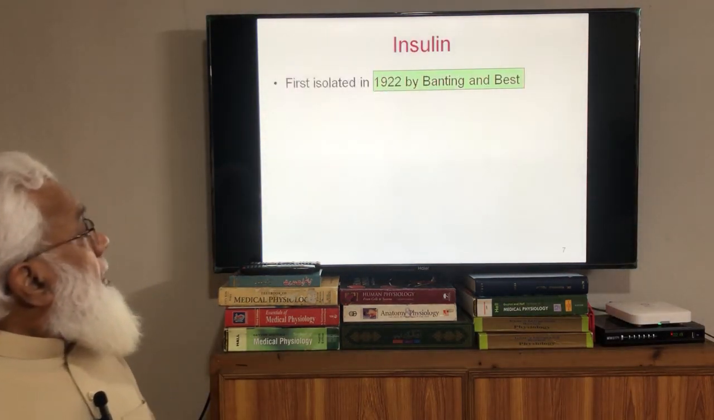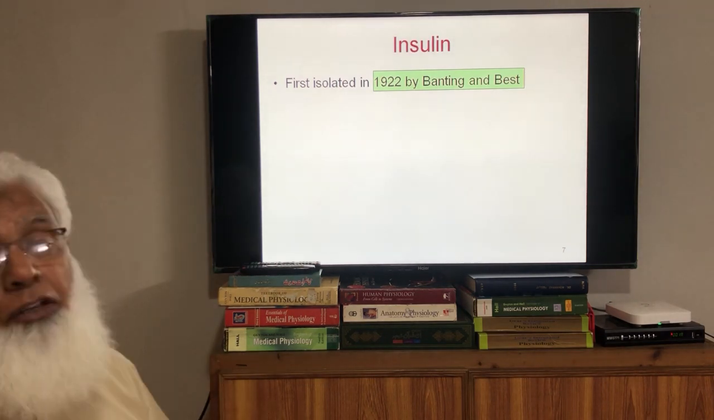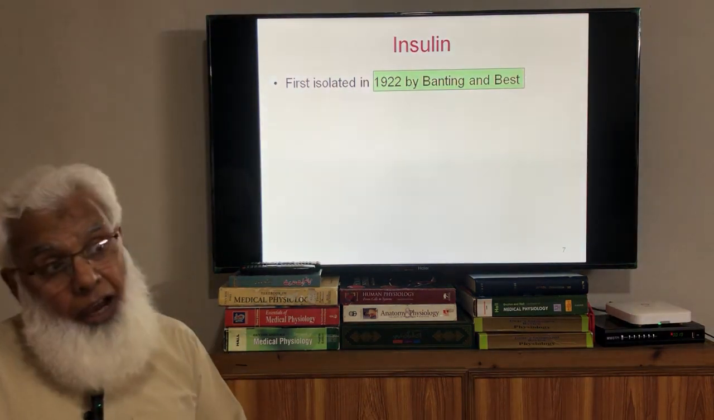Insulin was first isolated from the islets of Langerhans in 1922 by Banting and Best. These are the two scientists.